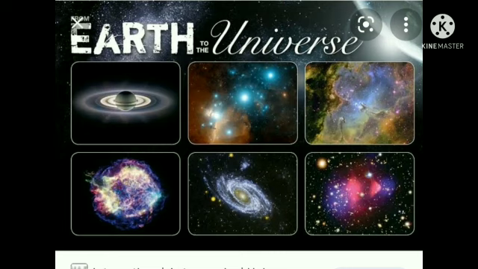Scientists view that the universe itself started some 13.7 billion years ago with a Big Bang.